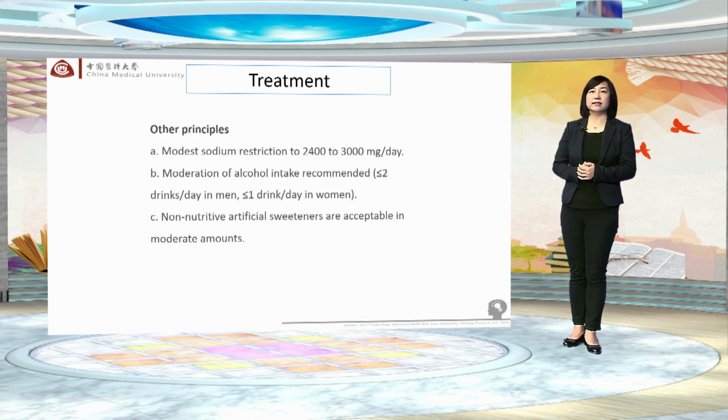Other principles in the diabetic diet include modest sodium restriction to 2,400 to 3,000 mg per day. If hypertension is present, restrict to less than 2,400 mg per day. If nephropathy and hypertension are present, restrict to less than 2,000 mg per day.